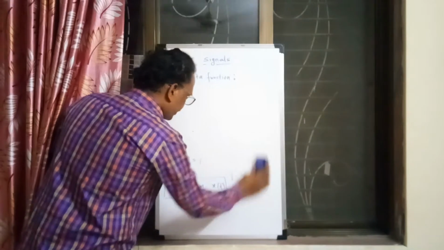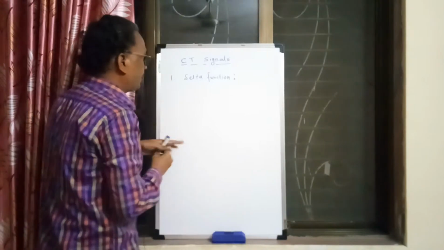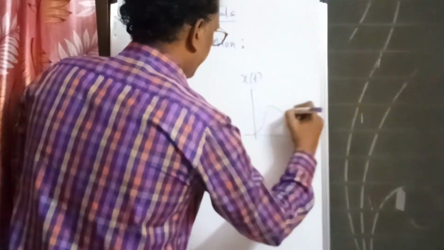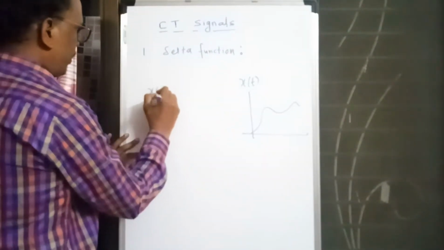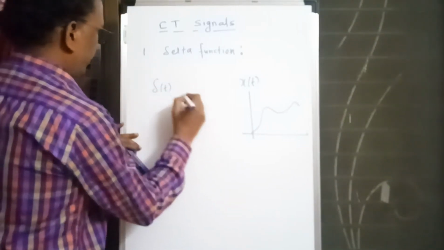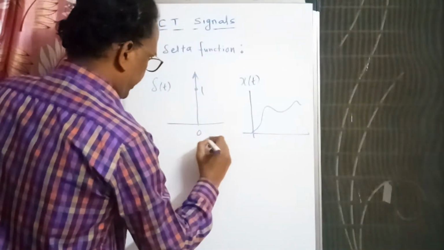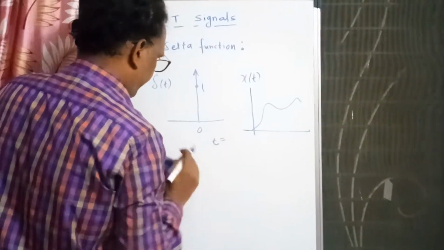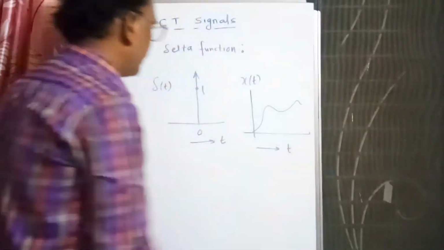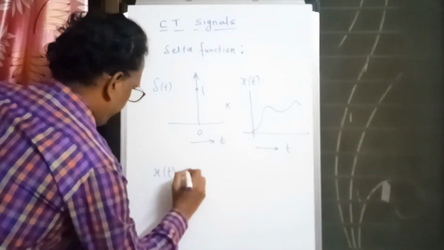So whenever we have a signal, let us say x of t, a continuous time signal, and if I multiply this signal by del of t, the delta function, which I told you has area 1 at t equal to 0 and height infinity. So let us take the time axis. This is also a time axis. So if I multiply these two signals, that is x of t multiplied by del of t, what will be your result?